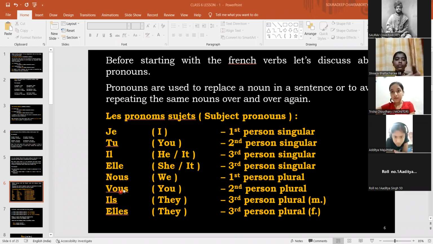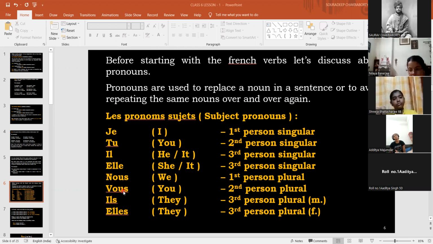Now remember, vous is not only the plural form, but also a singular form when we are addressing elders formally. Informal will be tu. So vous is formal as well as the plural form.